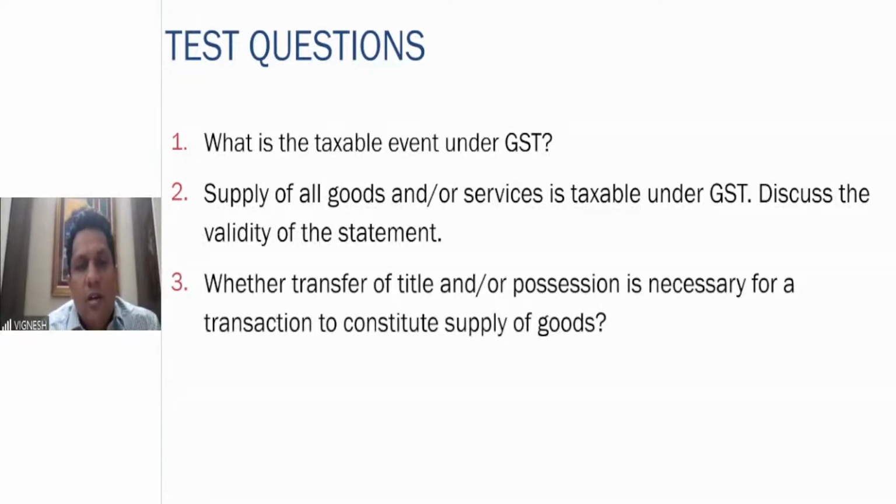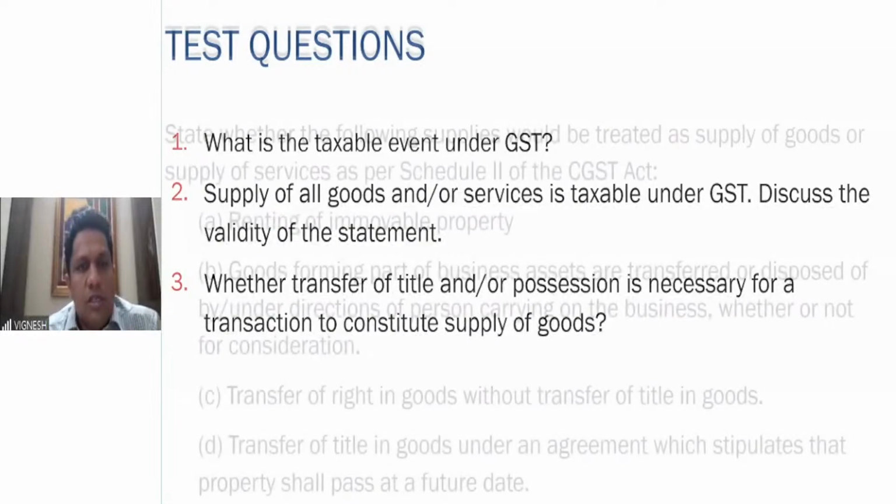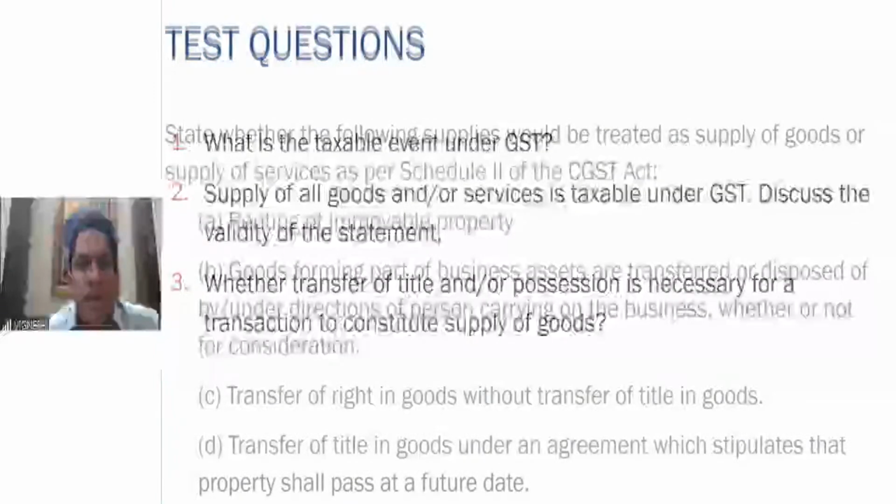Whether transfer of title or possession is necessary for a transaction to constitute supply of goods, you have to evaluate here what is the transfer which has happened, what is the title which has happened. Whether it is totally necessary or not to constitute the supply of goods. Ownership can also flow at a future date. So without the transfer, like in a hire purchase transaction, transfer happens now, ownership comes at a later date. Though it is an essential aspect, it is not compulsory or necessary to constitute a supply of goods. So just go through these questions, whether it is a service or a good.